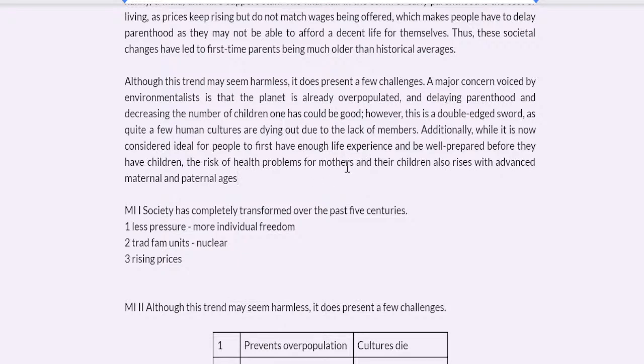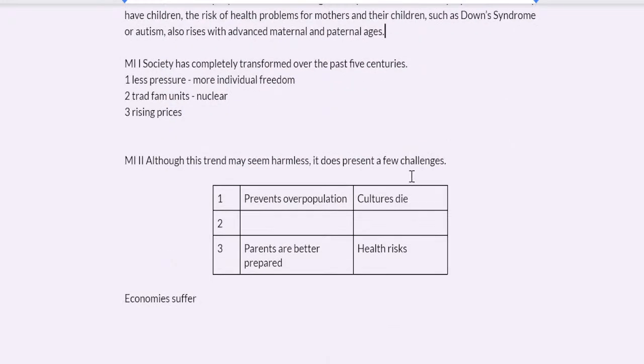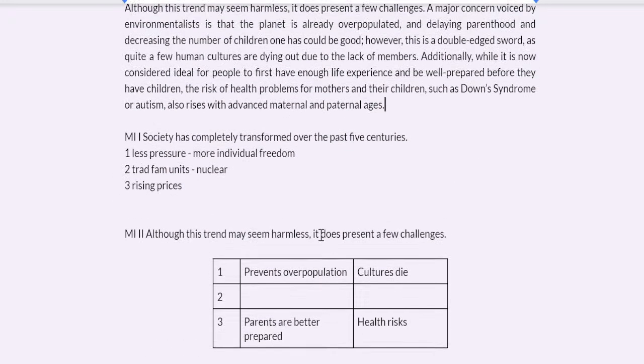Risk for health problems with children, such as, let's say, Down syndrome. Yeah, this is just one example. Autism, right? Down syndrome or autism also rises with advanced maternal and paternal ages. So there I have my two ideas, and now I'm still thinking about the last one.